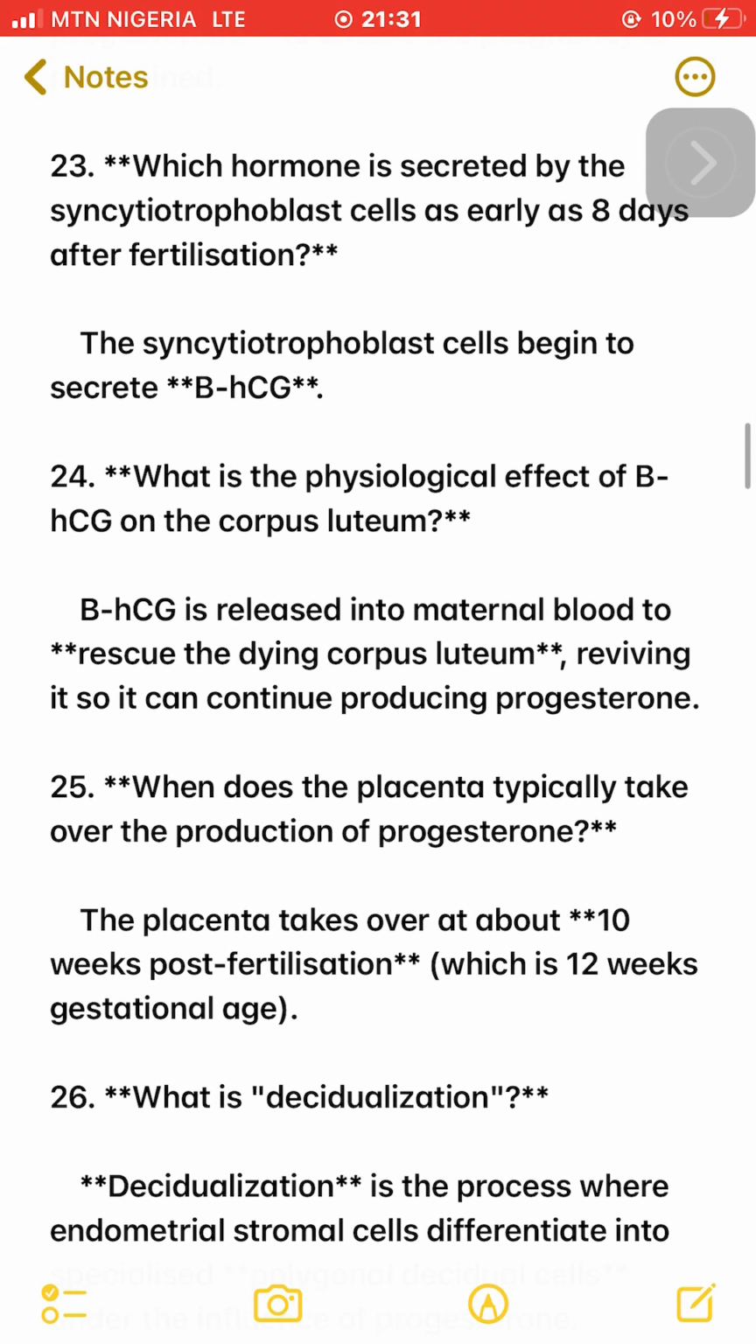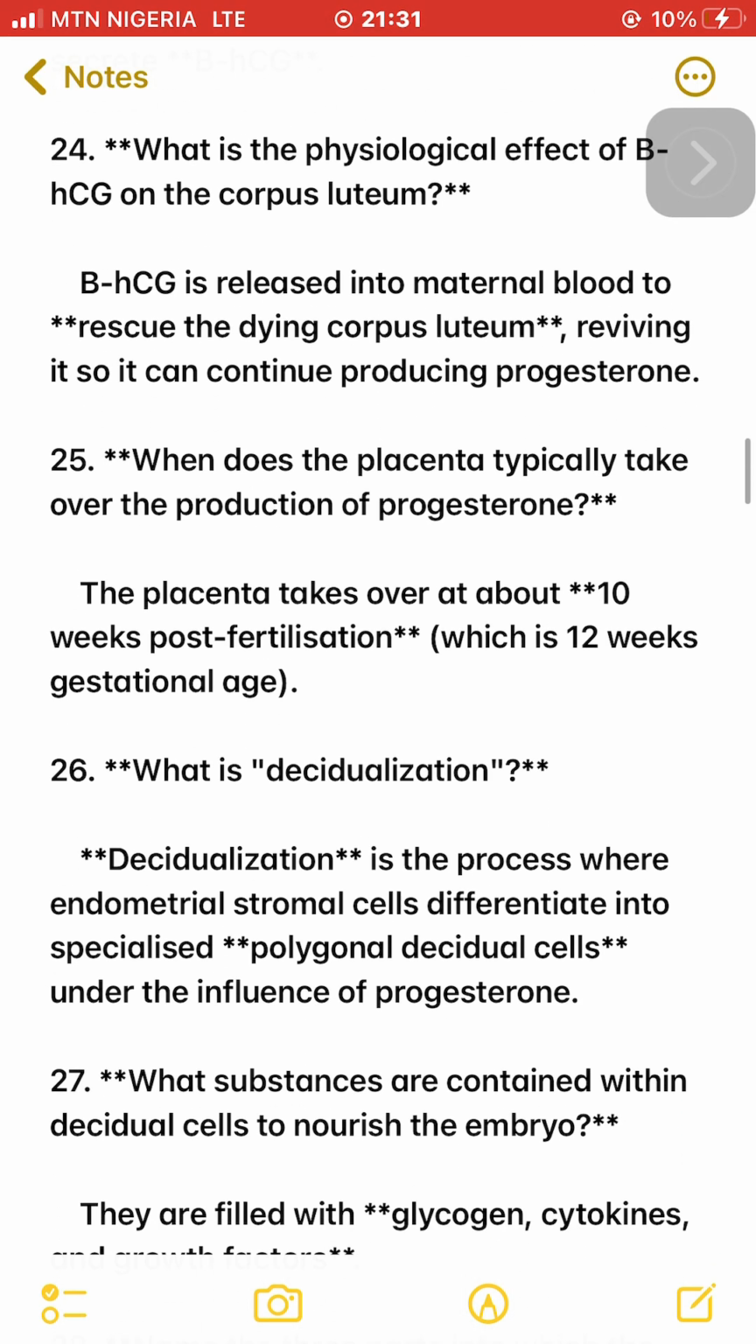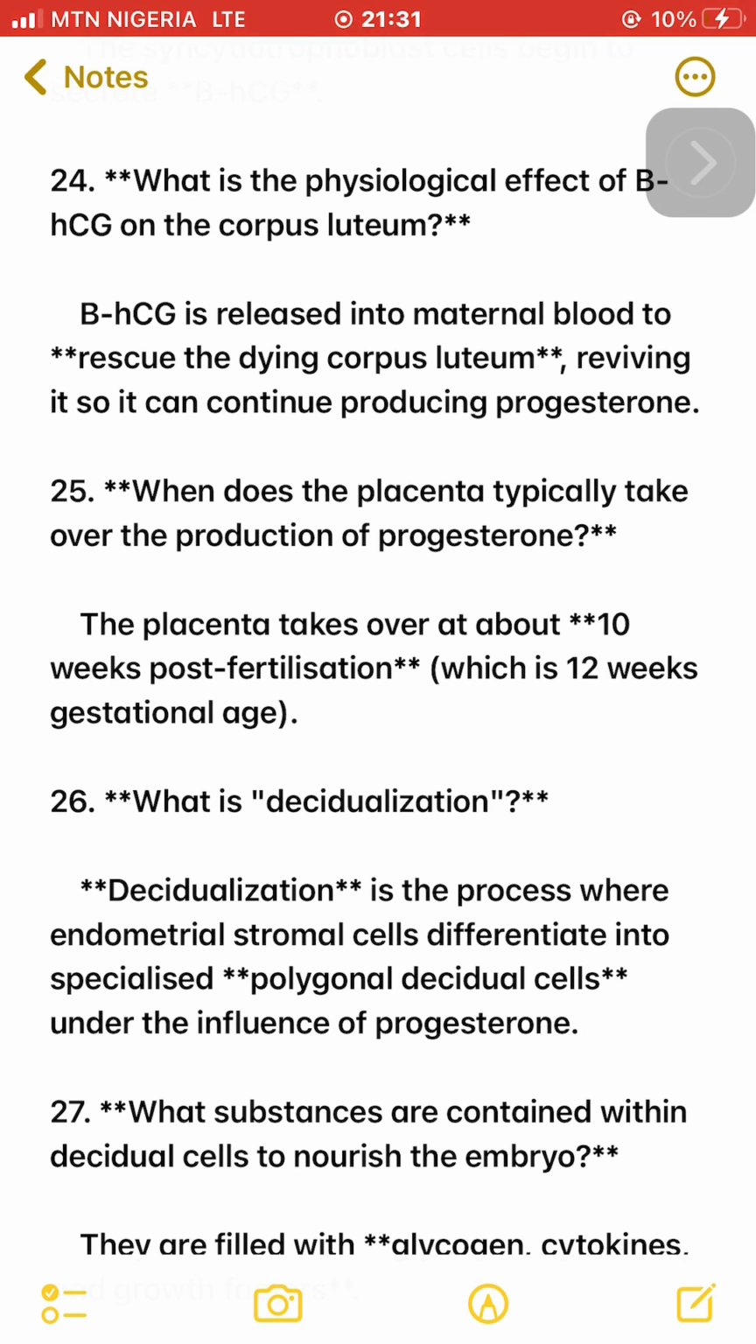24. What is the physiological effect of BHCG on the corpus luteum? BHCG is released into maternal blood to rescue the dying corpus luteum, reviving it so it can continue producing progesterone. 25. When does the placenta typically take over the production of progesterone? The placenta takes over at about 10 weeks post-fertilization, which is 12 weeks gestational age.